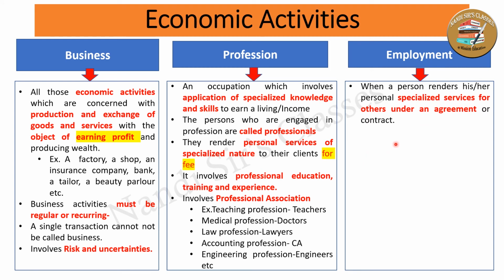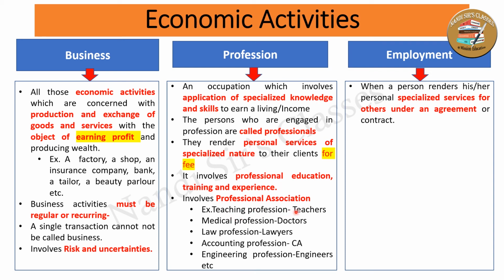What is called employment? Remember, whenever a person renders his or her personal specialized services for others under an agreement or contract, it's simply called employment. That means that person is employed under an authority. If a teacher teaches students by charging some fees, he is a self-employed person, and that is his profession.